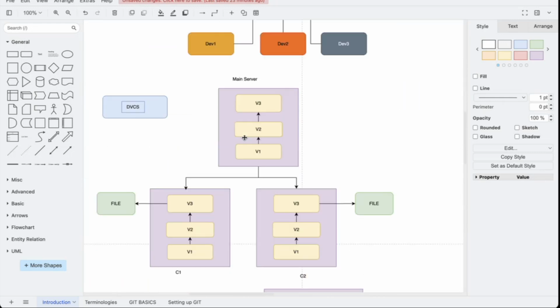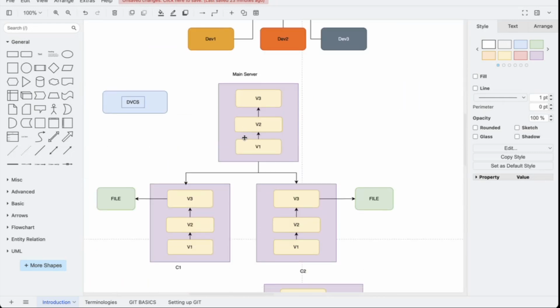Okay, so anybody having doubts in this terminology? What is Git? At least, did you get what is Git?